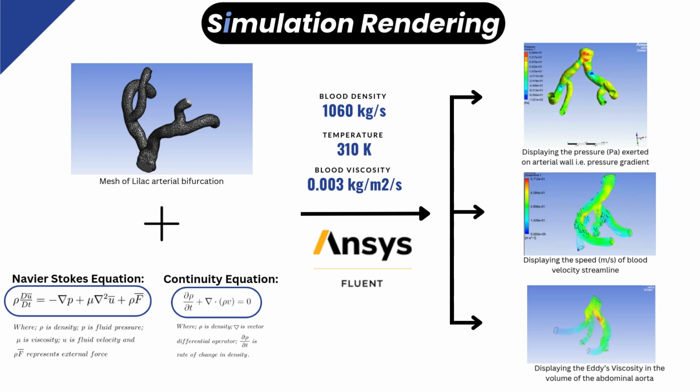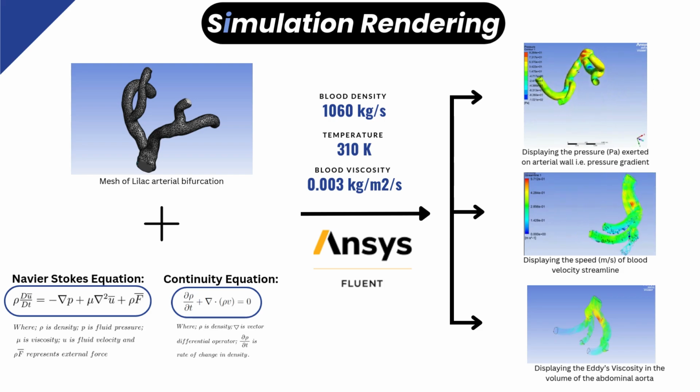Firstly is the velocity streamline of the blood flow in the abdominal aorta. This shows with what velocity the blood particles are traveling in the abdominal aorta in real time. The second is the pressure gradient of the abdominal aortic wall. This demonstrates that the flowing blood exerts pressure onto the arterial walls, showing which section has the highest. This pressure gradient allows the doctor to accurately insert the stent graft in the endovascular repair surgery to increase the success rate of the surgery, which precisifies the surgery of the abdominal aortic aneurysm.